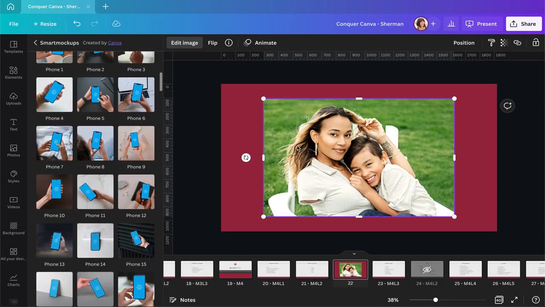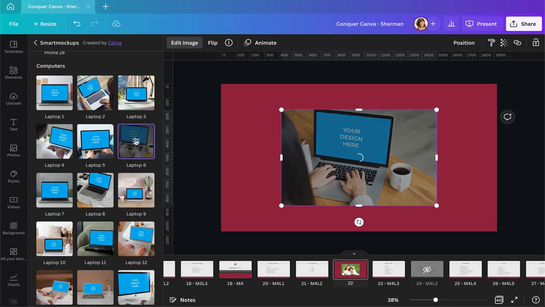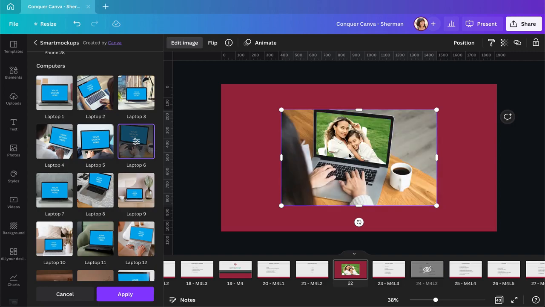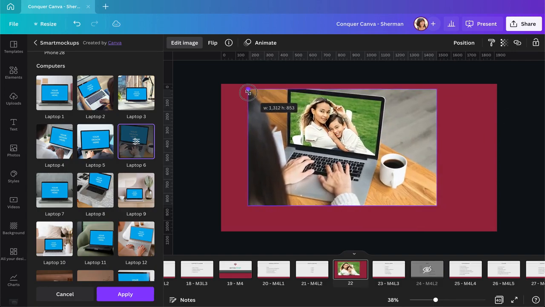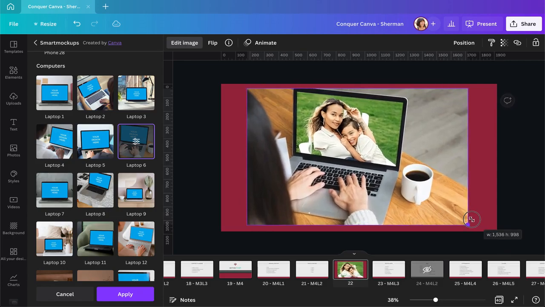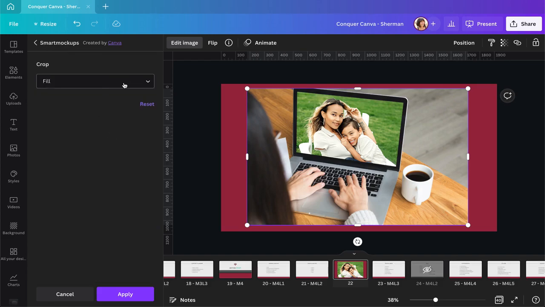And to use it, you just select your picture, click on it, and Canva will then place it into the mockup that you chose. And from here, you can just use it as a flattened image. And as with most apps and filters, you have a little control section here, so you can choose how you want your image to be cropped.